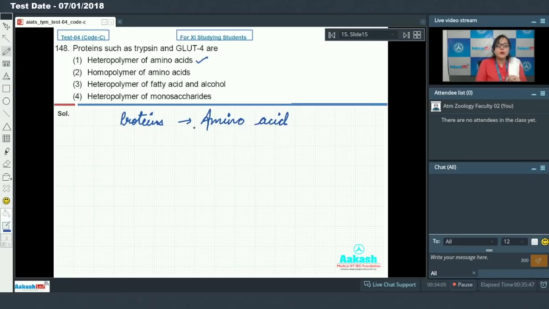Option 2, that is homopolymer of amino acid. Homopolymers are the polymers which have the same monomeric unit, but proteins are made up of 20 different types of amino acid. So this cannot be an answer. Option 3, that is heteropolymer of fatty acid and alcohol. This cannot be an answer because proteins are polymers of amino acid. And option 4, that is heteropolymer of monosaccharides. Polymers of monosaccharides are polysaccharides, not protein. So the correct answer for this question is option first.